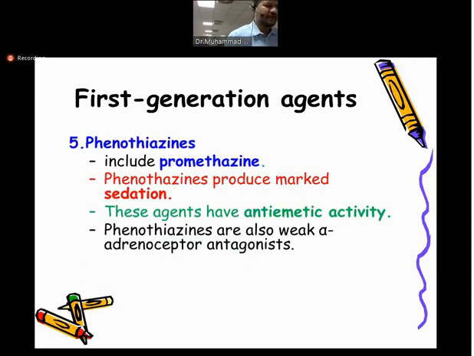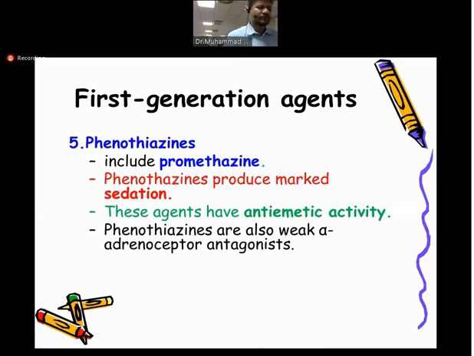Then the fifth type, or the last type of the first generation, we have drugs like phenothiazines. And in the phenothiazines, the well-known drug is promethazine. Promethazine belongs to the phenothiazines, and it also causes very marked sedation. And again, promethazine is also used for its anti-emetic action, and this drug also has alpha blocker activity.